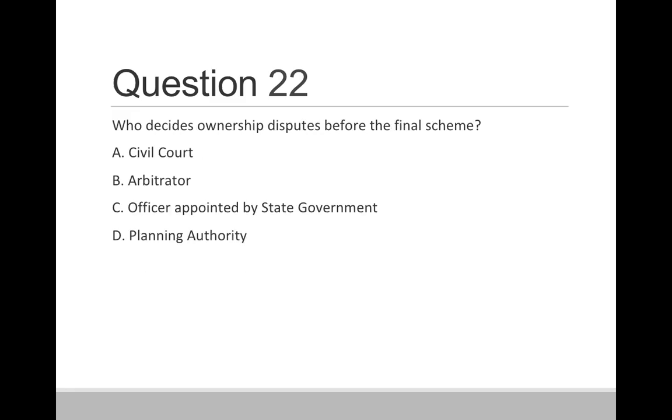Question 22. Who decides ownership dispute before the final scheme? Option A, civil court. Option B, arbitrator. Option C, officer appointed by the state government. And option D, planning authority. So correct answer is option C, that officer appointed by the state government.